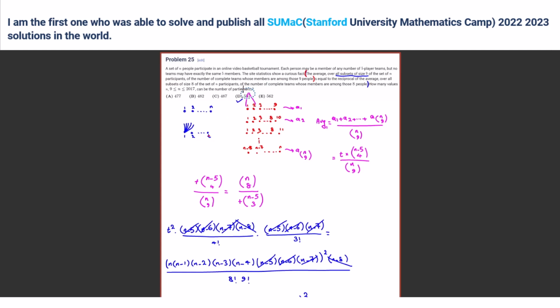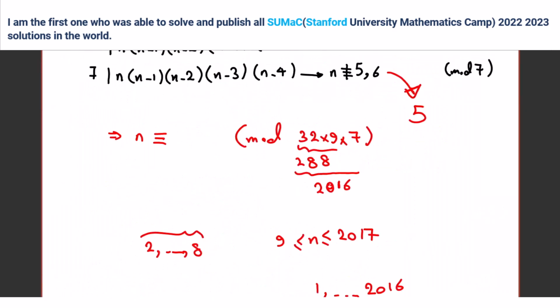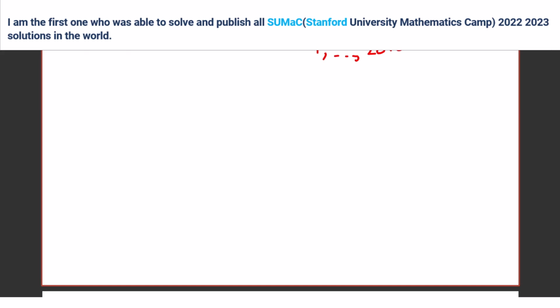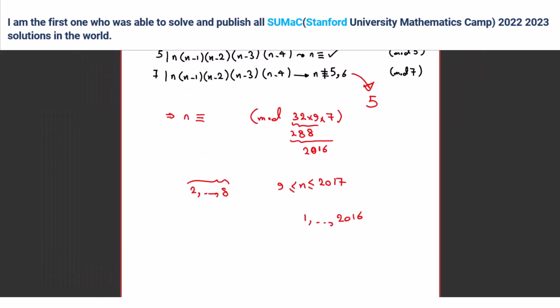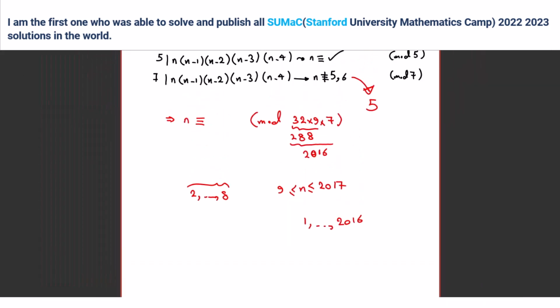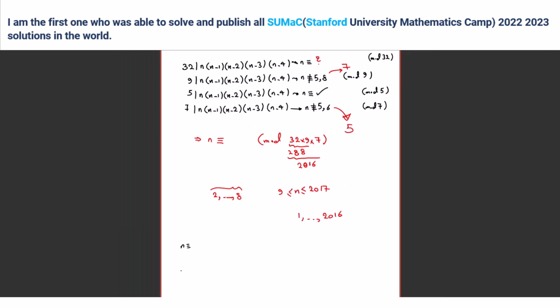Let me erase this. Okay, so here for 32, the cases that are good: 0, 1, 2, 3, 4 are good, right? Yeah. 5 is good or not?